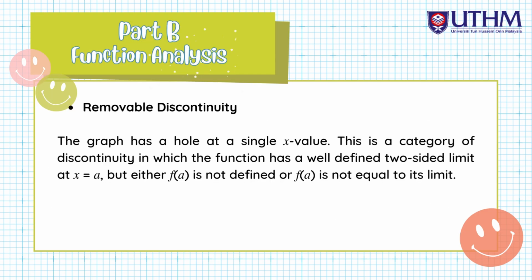So next we go to Part B, function analysis. First, removable discontinuity. The graph has a hole at a single x value. This is a category of discontinuity in which the function has a well-defined two-sided limit at x equals a, but either f(a) is not defined or f(a) is not equal to its limit. The limit of f(x) exists but f(a) is either not defined or f(a) does not equal the limit of f(x).